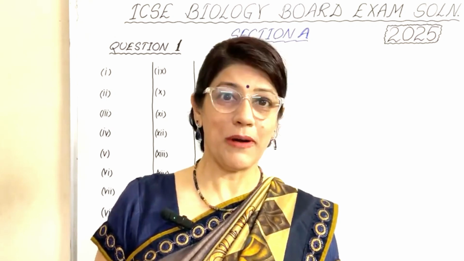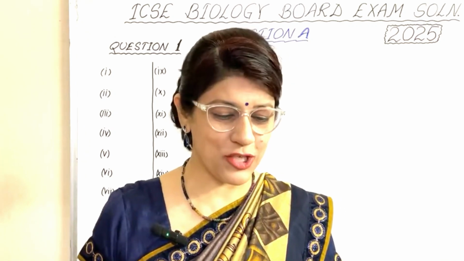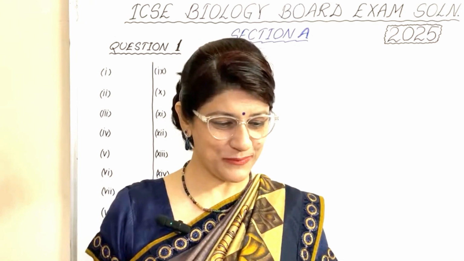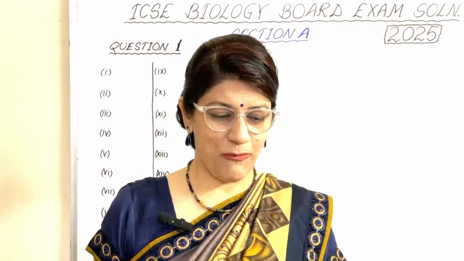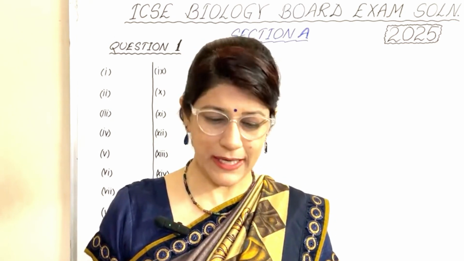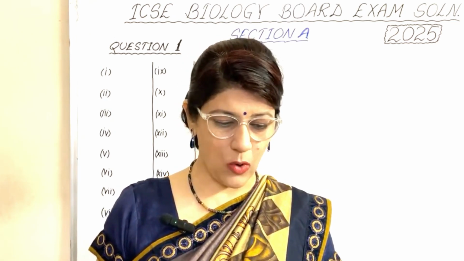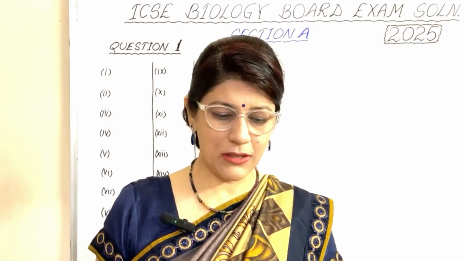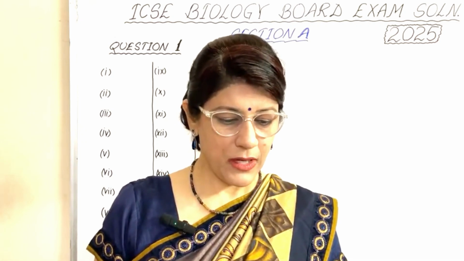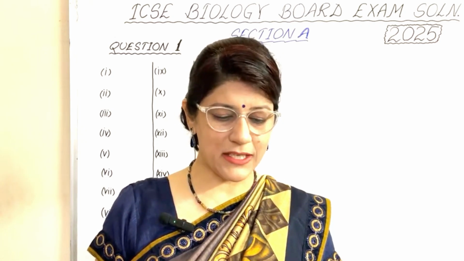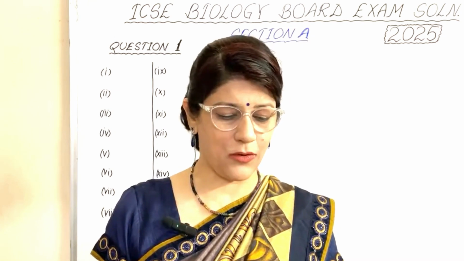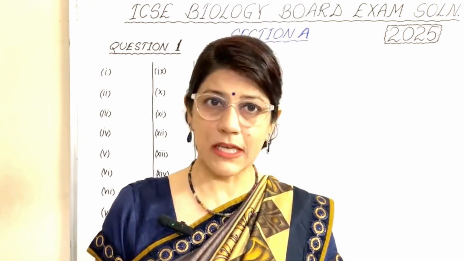Now, ICSE class 10 biology answer key, Section A, Question 1, MCQ. The first part: the number of live births per thousand people per year is called natality, or birth rate. Next, the structure that lies at the junction of the choroid and the iris and is itself a part of the choroid is called the ciliary body.